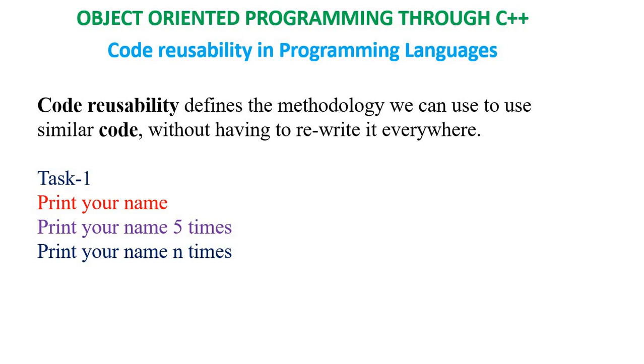It is also the worst programming. So what I'm saying here is, without retyping or copying the code, you have to write the code only once and execute it many times.